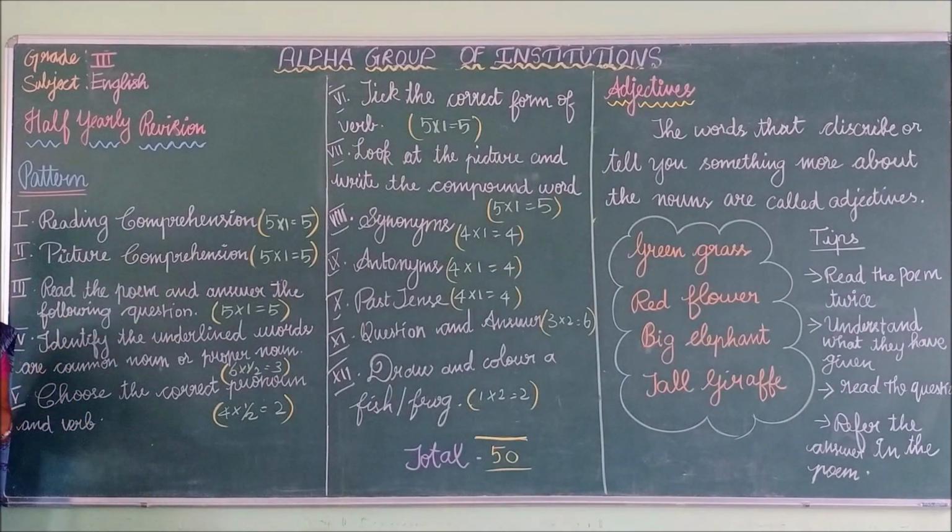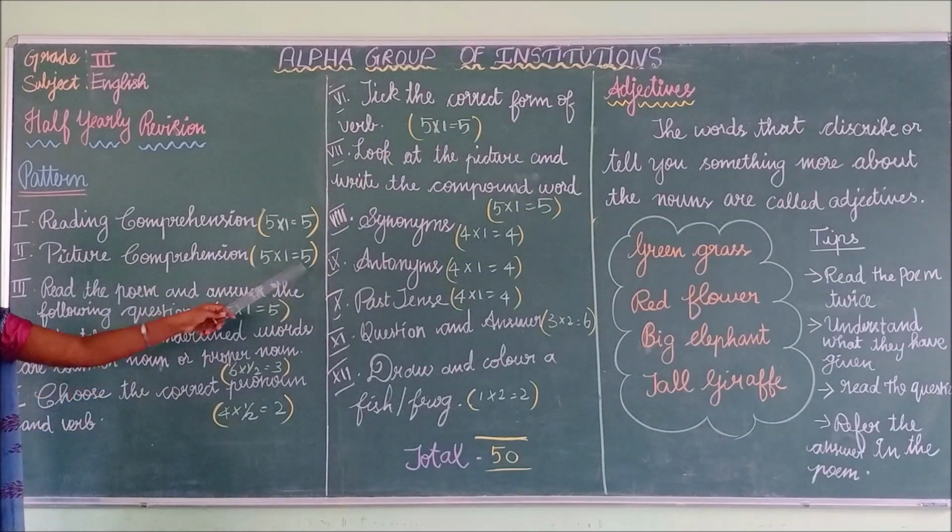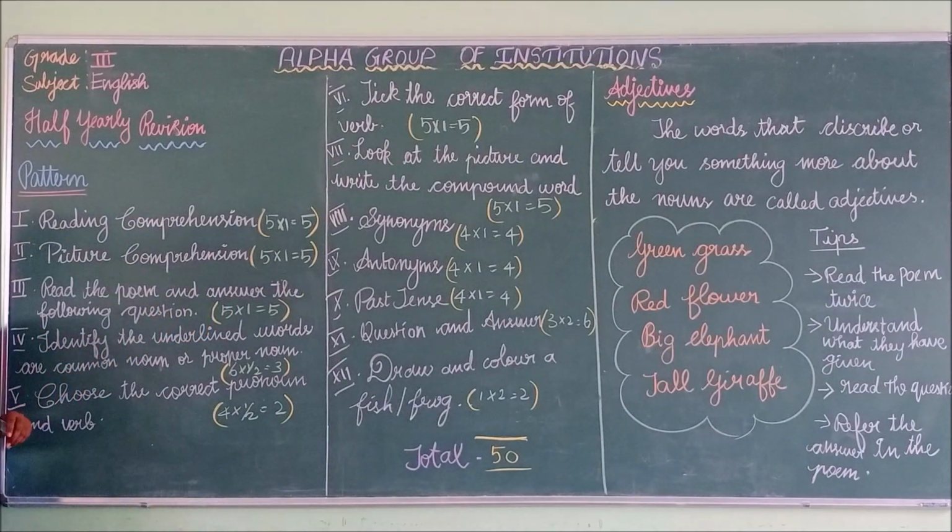Picture comprehension. For this, you have to observe the given picture carefully. Next, you have to count the objects and the things in the picture. Next, you have to read the given question carefully. And finally, you have to refer to the answer in the given picture. For this, you will be having 5 questions. Each question carries 1 mark. For this, you will be having 5 marks.